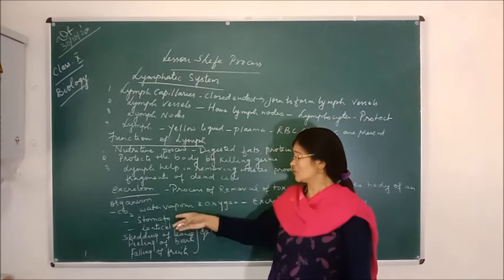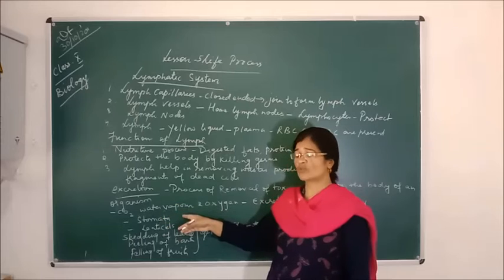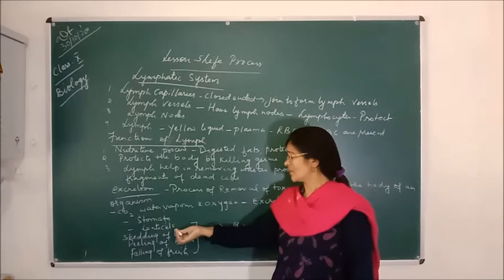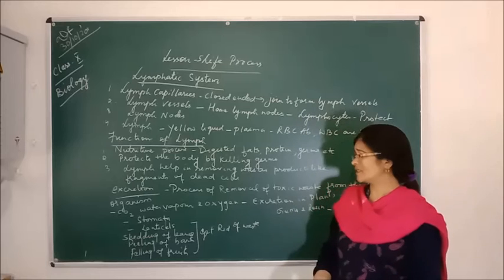That process is called respiration. So both processes take place through stomata, meaning exchange of gases, and through lenticels also. In some plants the exchange of gases takes place through lenticels.